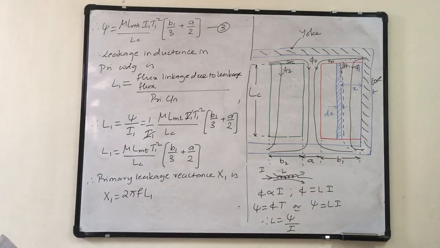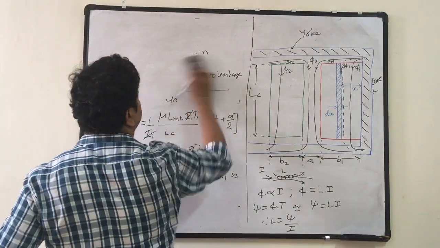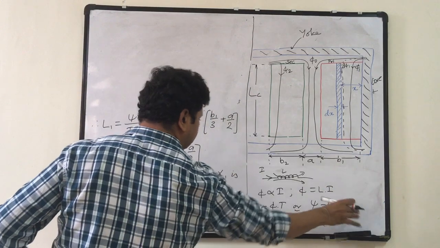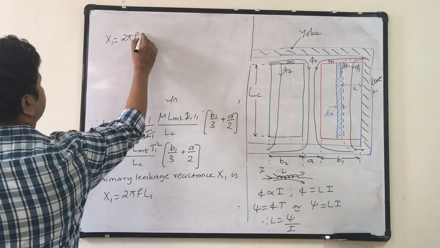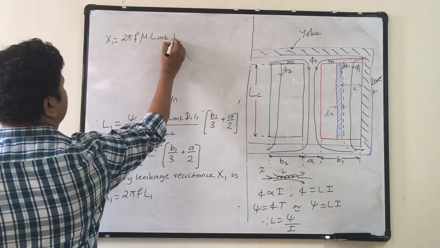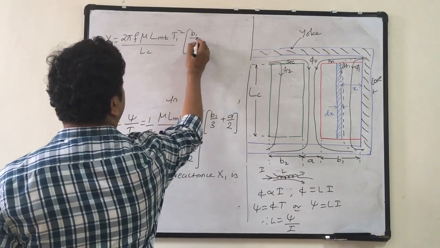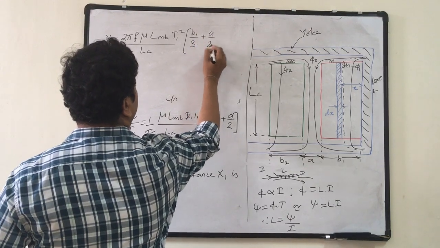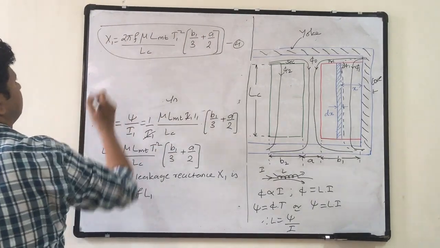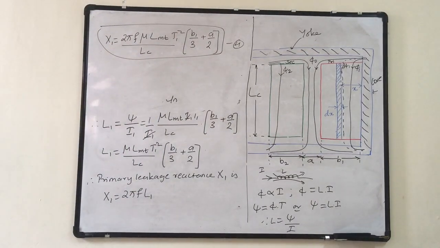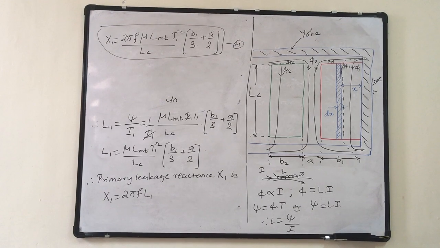Simply multiply by 2 pi f, therefore X1 equals 2 pi f mu LMT T1 square upon LC into B1 by 3 plus A by 2. We take this as equation 4. This equation 4 gives the primary leakage reactance.